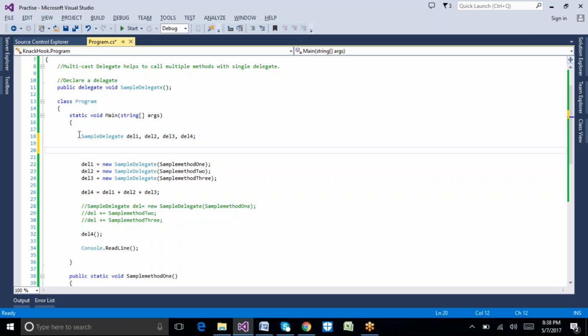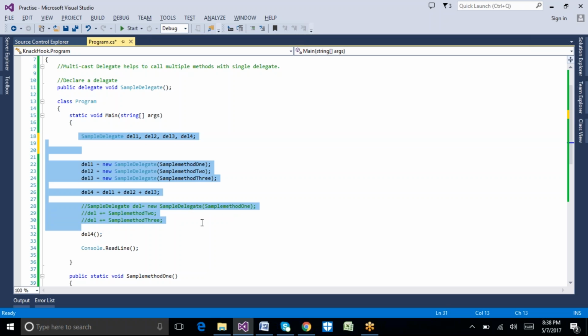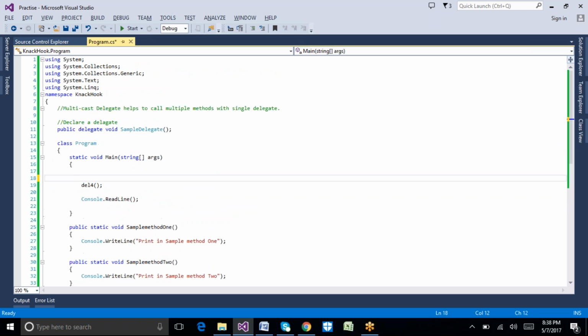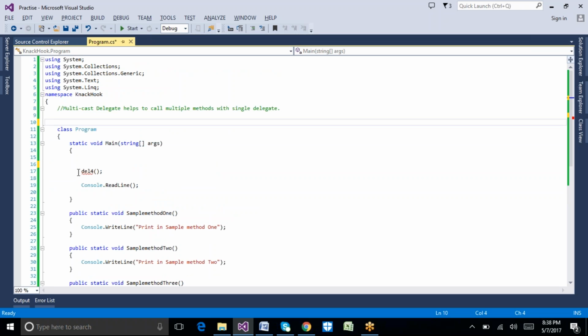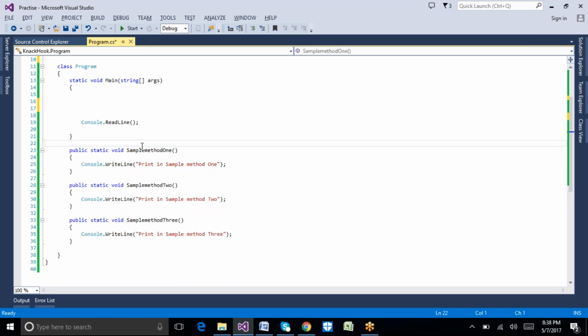Let's try to remove all this. Let's remove this one as well. Here we have sample method 1, sample method 2 and sample method 3. Normally we can call these methods with the method name.